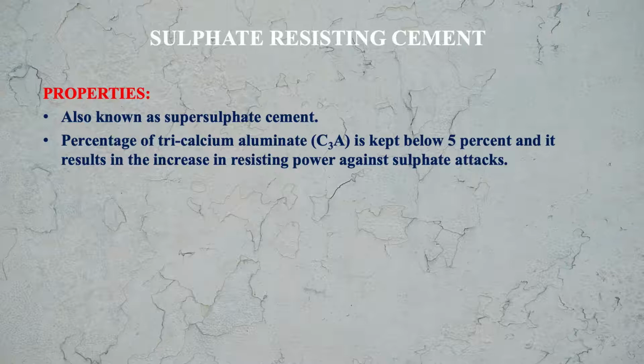Here the percentage of tricalcium aluminate is lower than 5%. This basically helps increase the resisting power of this cement against sulfate attacks. Now let us see what the uses of sulfate resisting cement are.